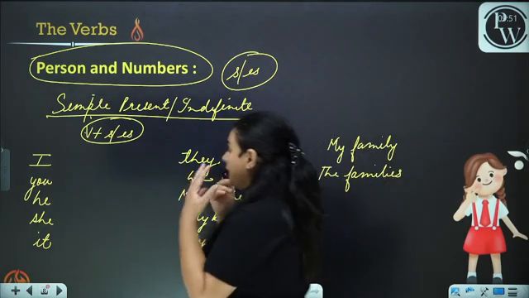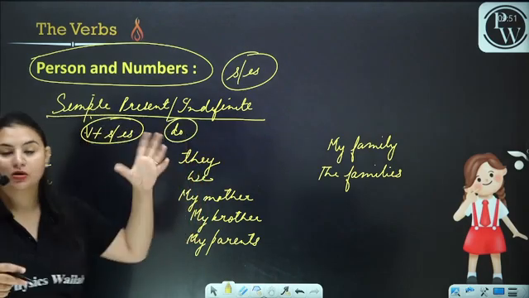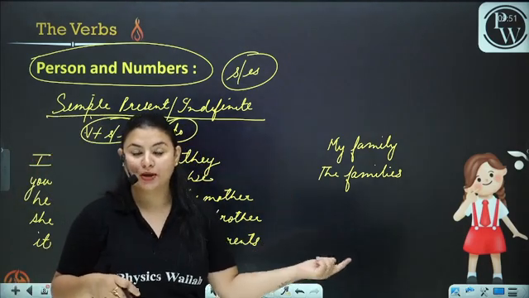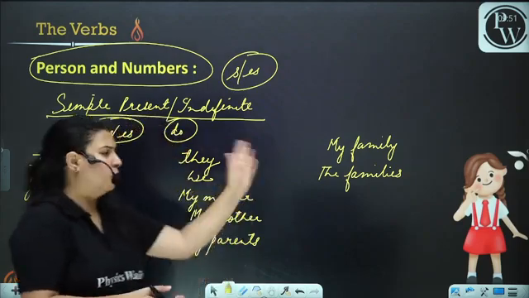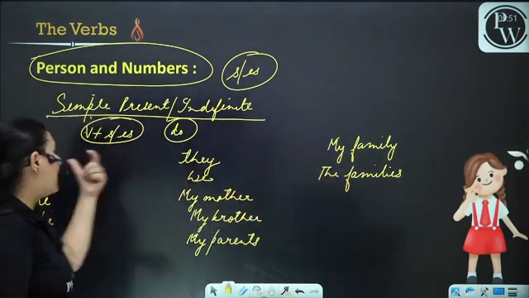Now, if we look at do, we have taken the example do. How do we use do in the simple form? How do we put do in the simple form with I?